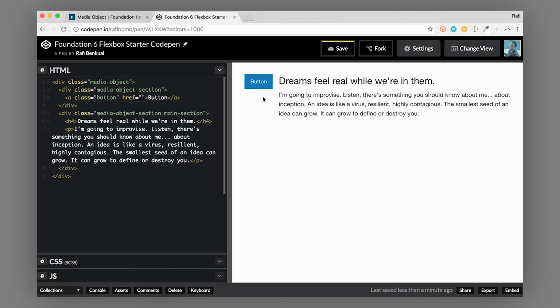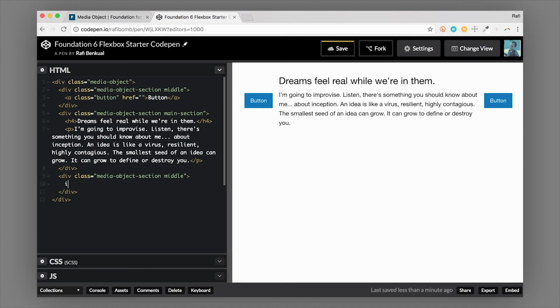So we can have some kind of content next to a button, and then we can align this to the middle if that feels better. So it's whatever the design dictates. And then we can also use it with another media object section on the other side, but instead of a button, let's say we want to make this an input, but maybe not a text input, let's do a checkbox.